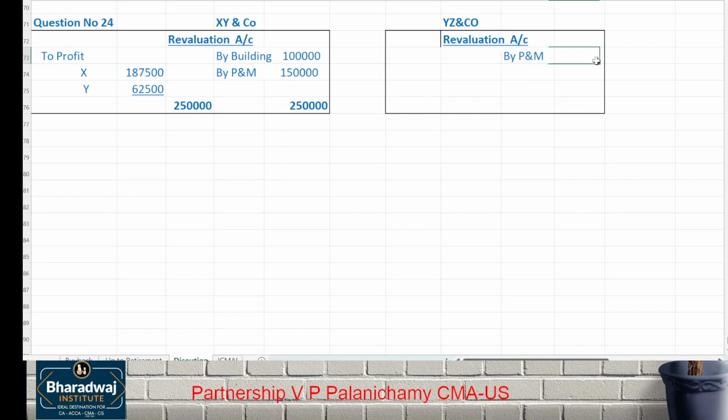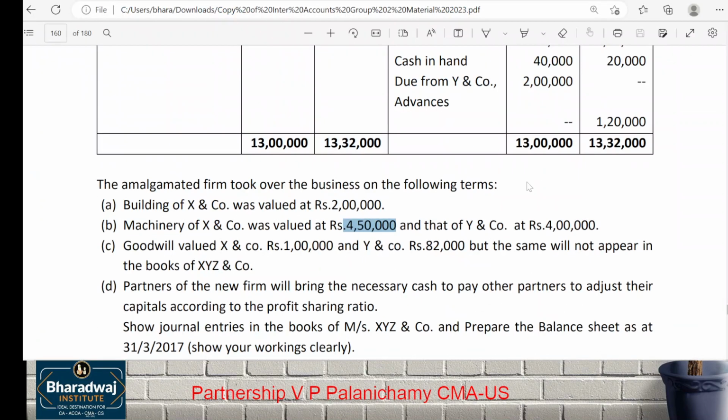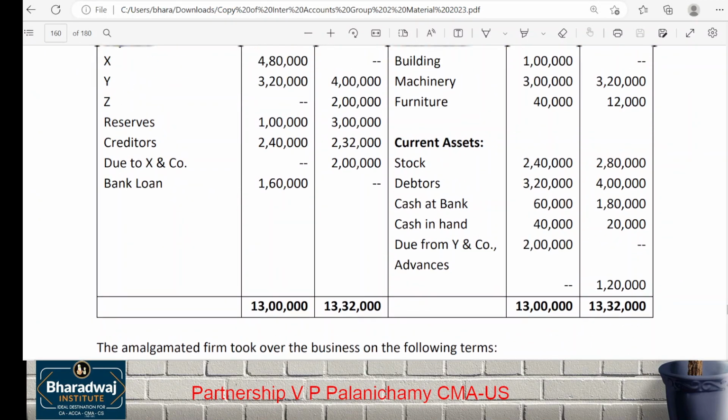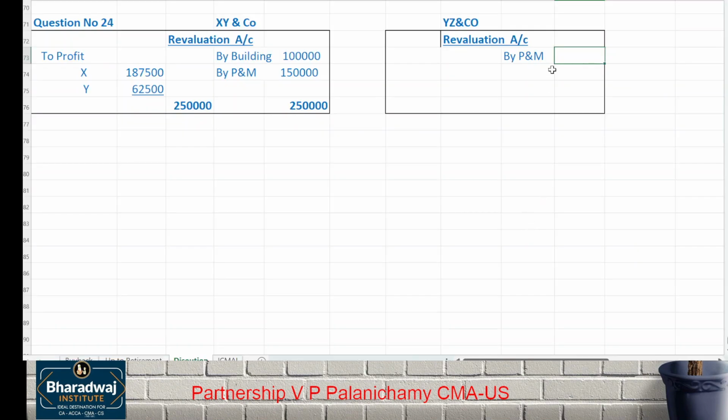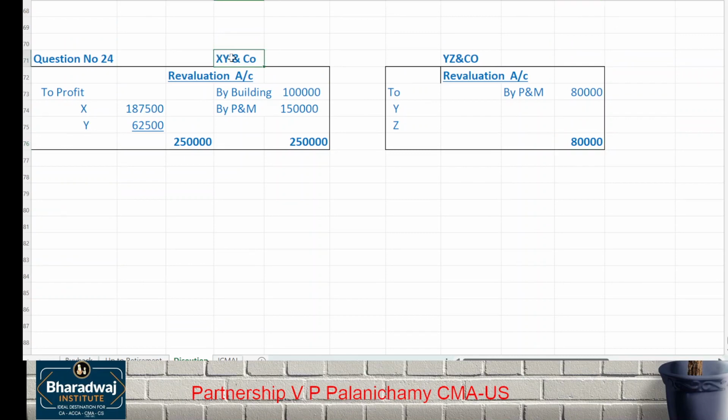In the second firm, only plant and machinery is revalued, from 3,20,000 to 4 lakhs. Gain is 80,000. This gain will be transferred to Y and Z. There are two separate firms, so in the books of X, Y and Co. and Y, Z and Co. there are two separate forms, in columnar format.